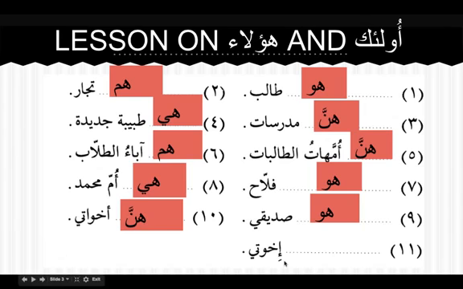And ikhwatun, this is actually ta marbuta, because of becoming mudaf it is opened up, and ya mutakallim, mudaf ilayhi. Say hum ikhwati, they are my brothers. This is how we use the pronouns. Whenever a name of the noun is mentioned, we use huwa, hum, hiya, hunna, third person.